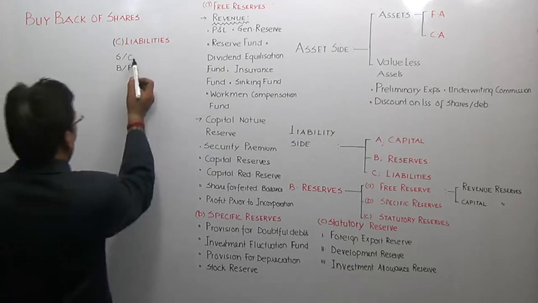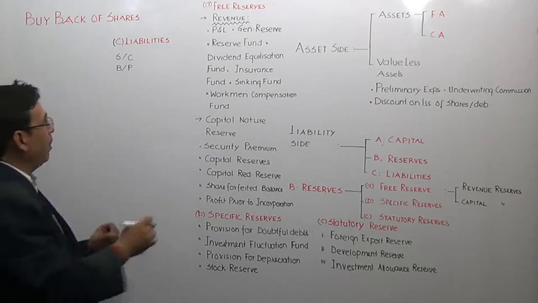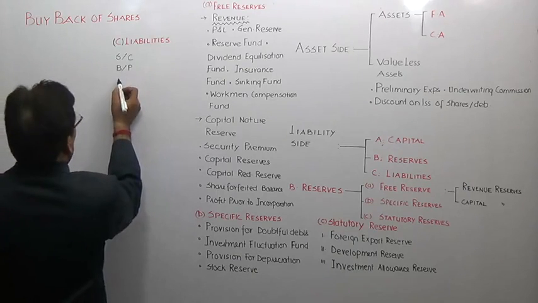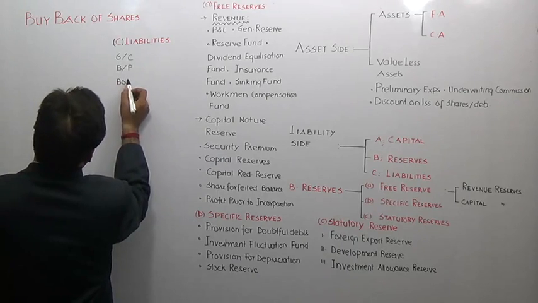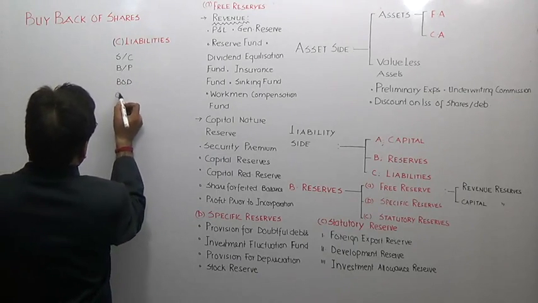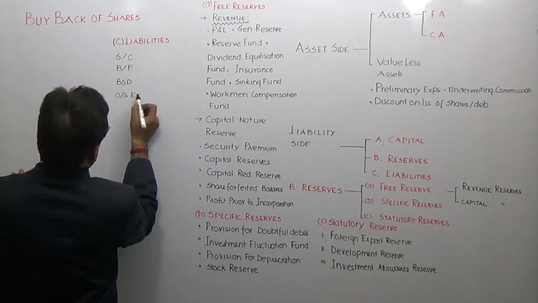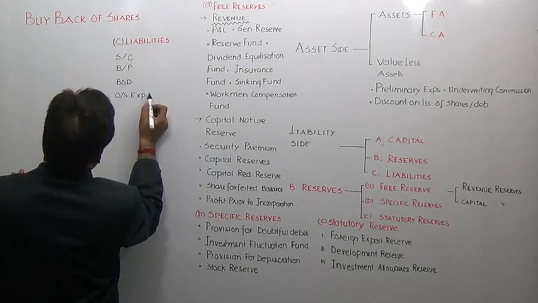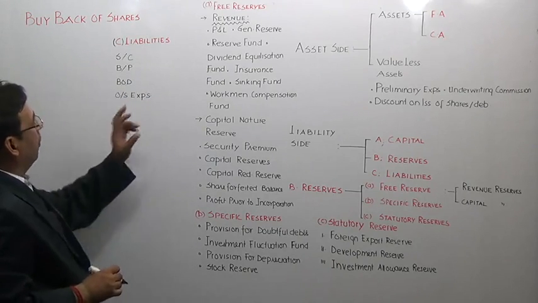Then we need to know that bank overdraft is also a liability. Then similarly outstanding expenses, as you know very well. Is it clear to you?